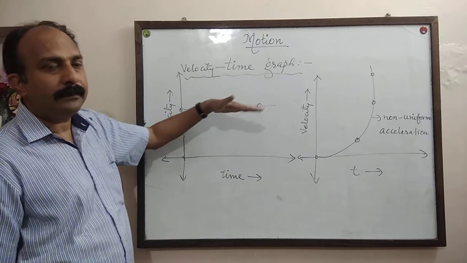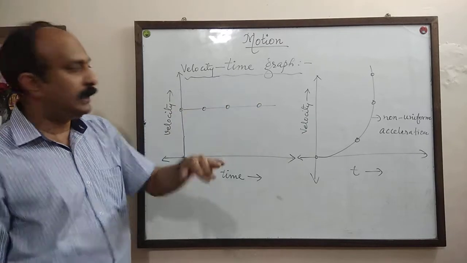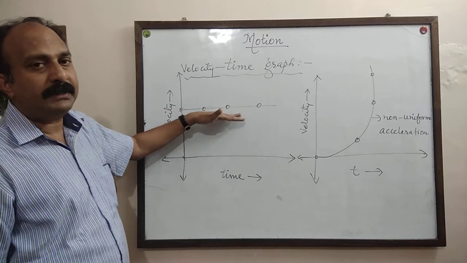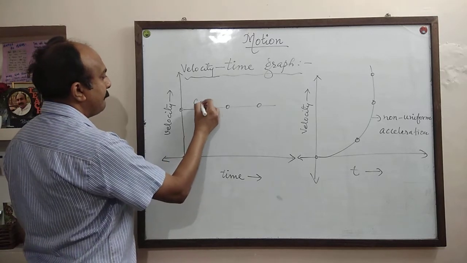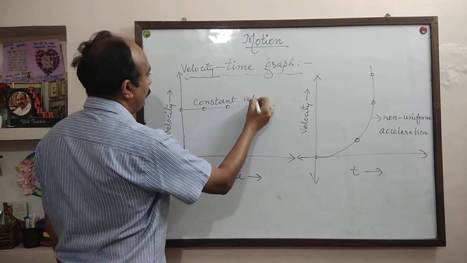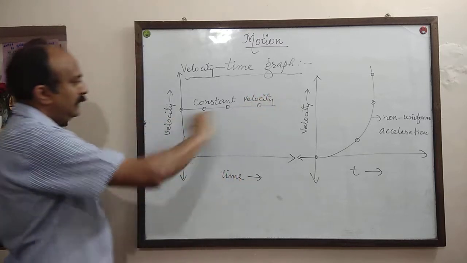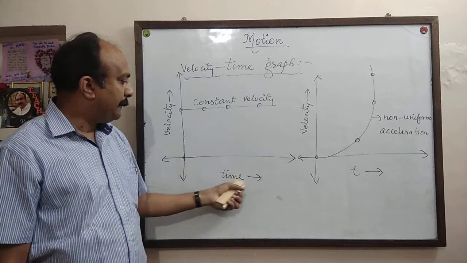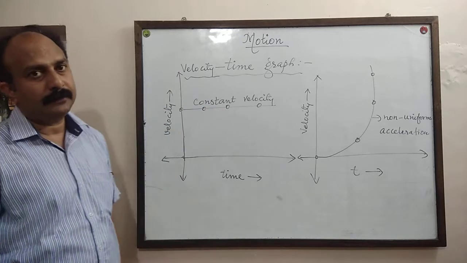Velocity is same. As time increases, velocity is not increasing, not decreasing, but it is constant. So what does it represent? It represents constant velocity. So if the velocity time graph is a straight line parallel to time axis, it represents constant velocity.